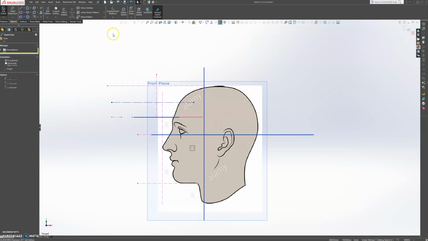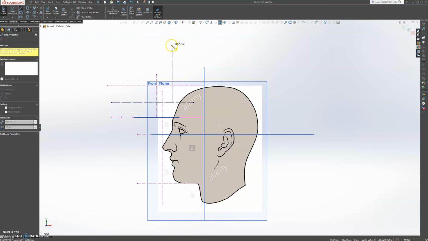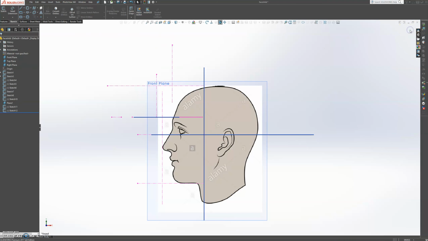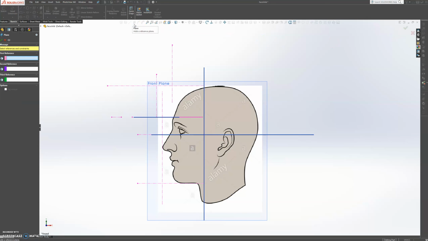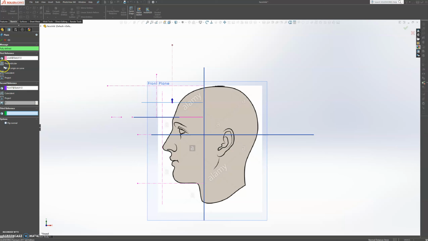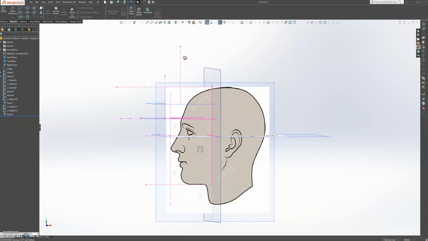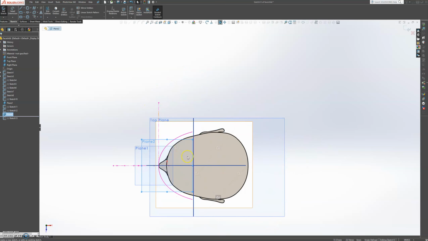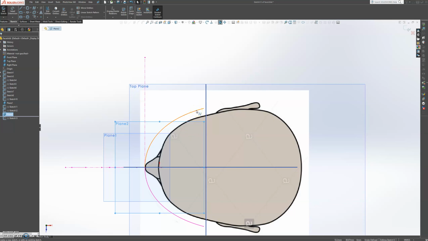Now we get another center line, snap it up here. Okay, press escape on your keyboard, trim this out, we don't need it. Okay, and then check that, and then exit, and now we're going to add a plane to that. Select the line, select the point, and now you've got your second plane. Okay, and then just check that. So now we need to sketch on that plane, and that is our hardware.